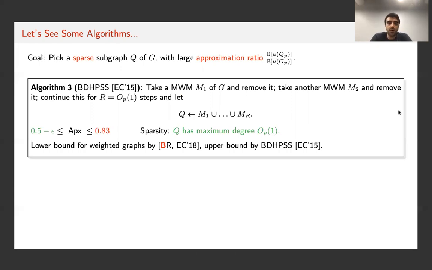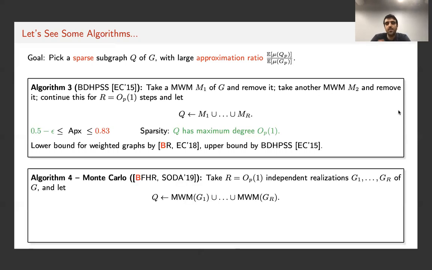The state of the art in terms of the approximation guarantee for weighted graphs is an EC18 paper in which we show that it guarantees a half minus epsilon approximation, where the epsilon should appear somewhere in R, the degree of the subgraph. On the other hand, Blum et al. already in their 2015 paper showed that even if the graph is unweighted, this algorithm does not guarantee better than a 0.83 approximation.